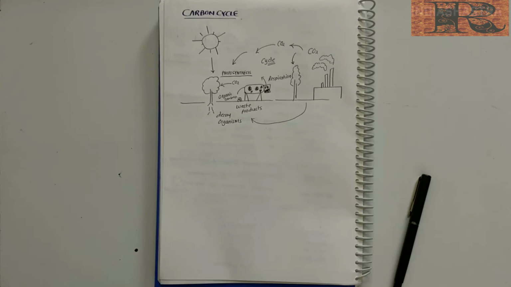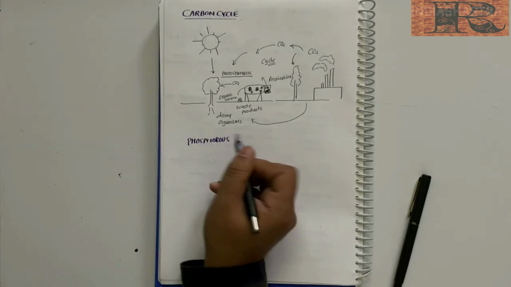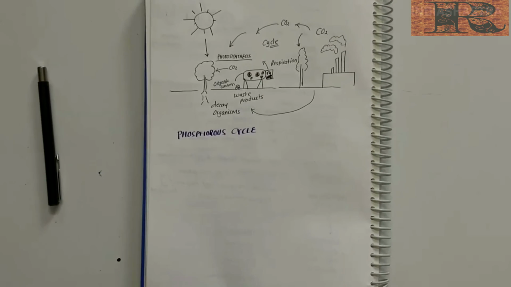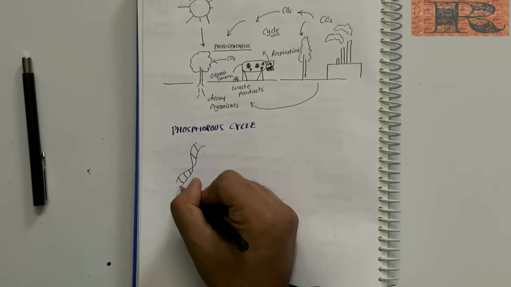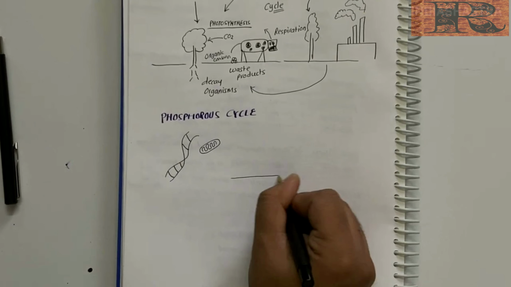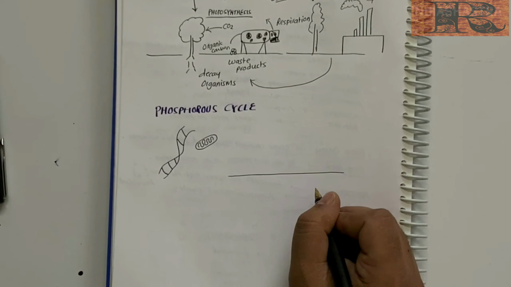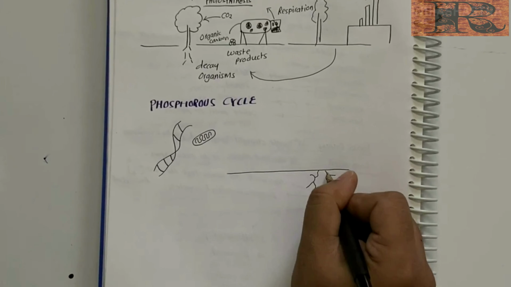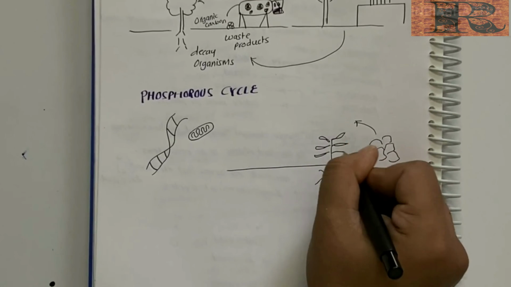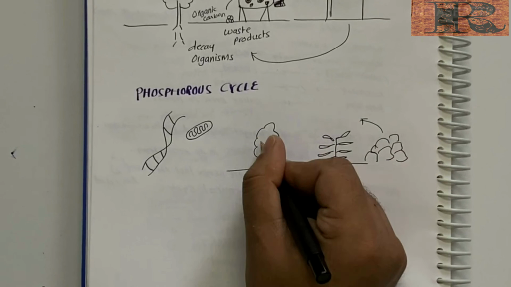The next important cycle that we are going to learn is phosphorus cycle. Phosphorus is an important constituent in our DNA, cell membranes and nucleic acids, and cellular energy transfer system. Rocks contain phosphorus in the form of phosphate. When rocks are weathered, some of the phosphates get dissolved in the soil solution and are absorbed by plants.